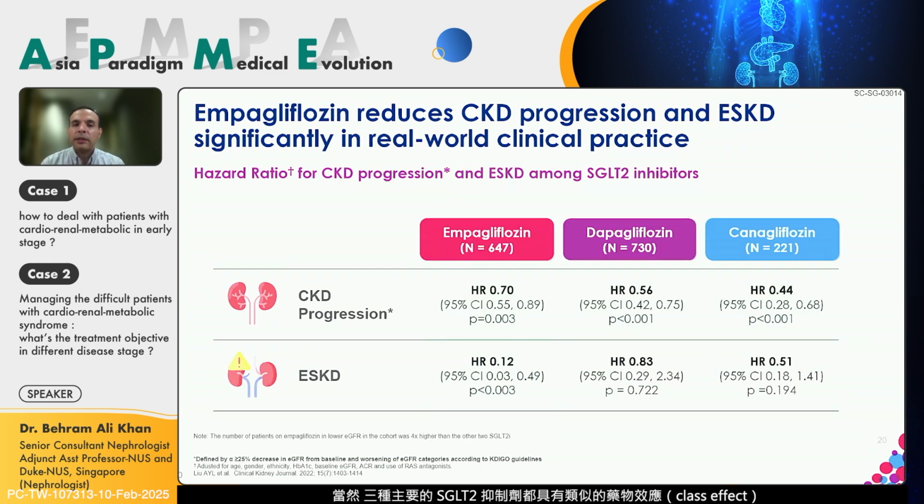Granted, there is a class effect in SGLT2 with all three major SGLT2 inhibitors, but one thing to highlight in the real-world evidence was that empagliflozin had much larger relative risk reduction and better p-values or clinical significance compared to some of the other brands that were used in our public sector, and for this reason, empagliflozin is now on the standard drug list and very much subsidized for our patients.